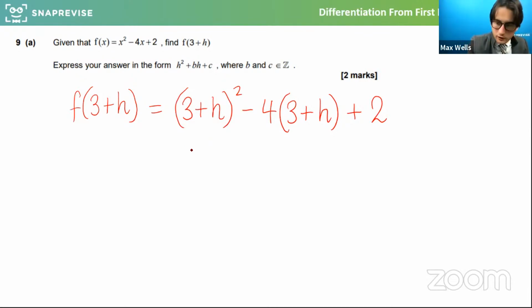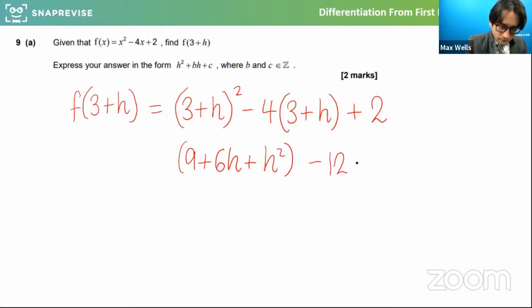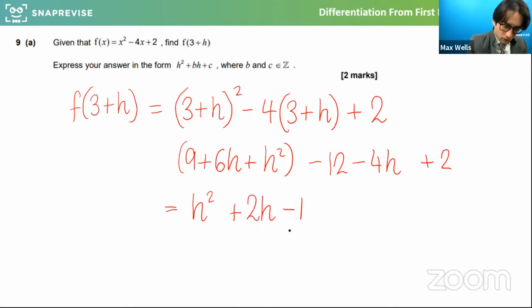So there's a sort of middle term coming out. So what you'd get is 9 plus 6h plus h squared. And what we're going to get is minus 12 plus 4h. And what I'm going to do is put that in brackets, plus 2. So are we happy that that becomes minus 12 minus 4h plus 2? And then if I tidy that up, hopefully we agree, we get x squared plus 2h minus 1.